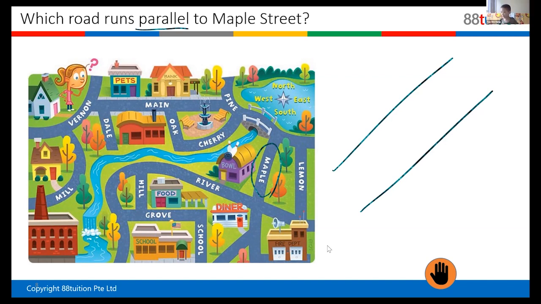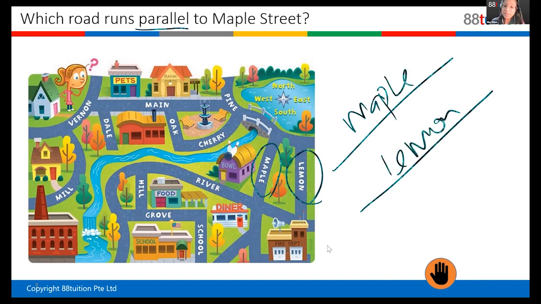None of these roads will lead there unless you go to Main, then you pass by Pine, and then you go in this direction. So beside Maple, do you see Lemon? Maple is here, and Lemon is here. So the answer is Lemon, right? Lemon is right beside it, but it doesn't converge.